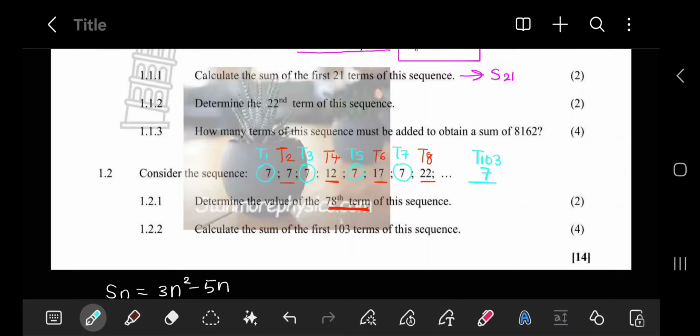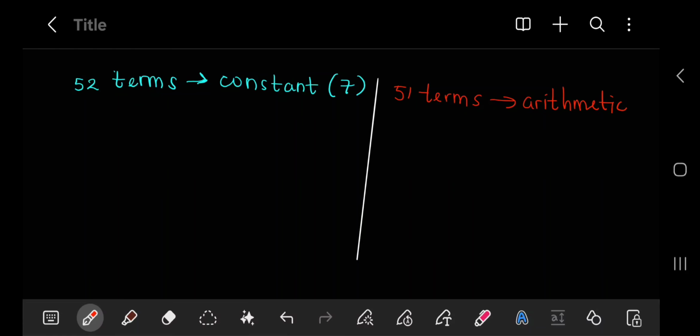However, we have 103, meaning there are going to be 52 terms that are 7s and 51 terms that are arithmetic. That is extremely important for you to understand in order to answer 1.2.2.